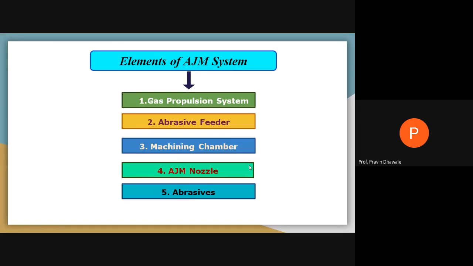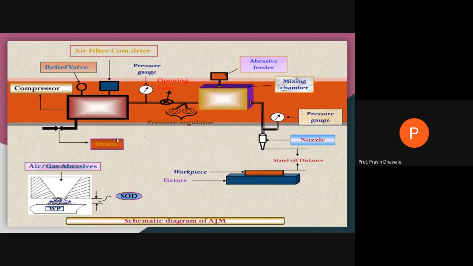Now, what are the different elements of an abrasive jet system? The first element is the gas propulsion system. Up to this part comes under the gas propulsion system. You have to take air from the atmosphere and increase the pressure by reducing volume. If pressure is beyond the limit, use a relief valve. To filter and purify the air, use an air filter and a dryer. To measure the pressure of the compressed air, use a pressure gauge. To regulate the flow of compressed air, use the operating valve or pressure regulator.